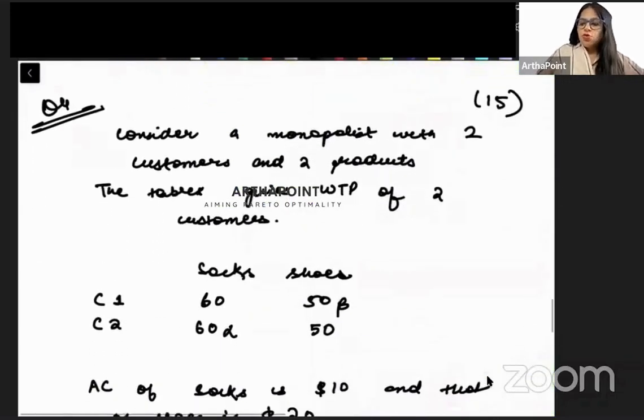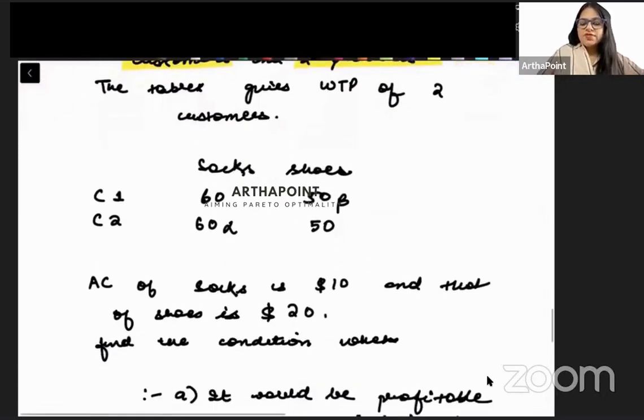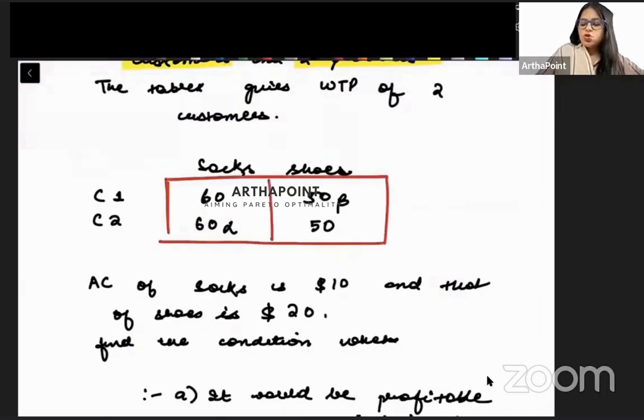But question number 4 that I have given to you, this question is from the concept of bundling. It is my high expectation that this question can be asked in the exam. तो ऐसा कुछ दिया हुआ है that there is a monopolist with 2 customers and 2 products, and you are given this table which gives you the willingness to pay of the 2 customers, right?